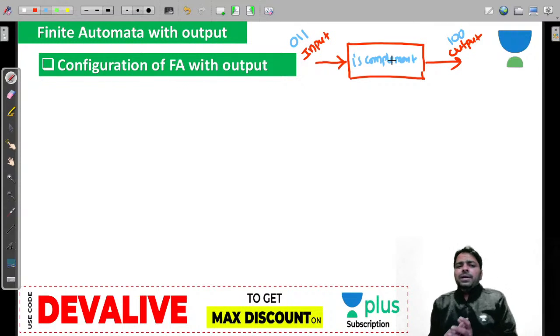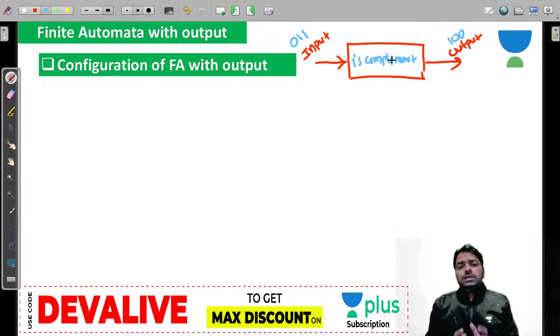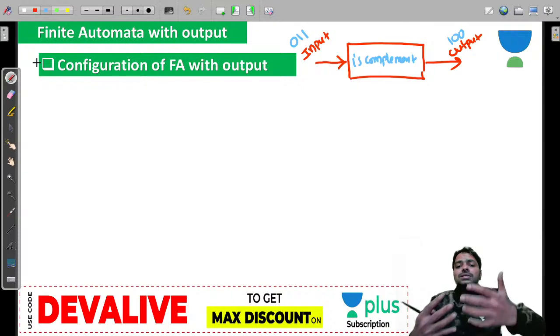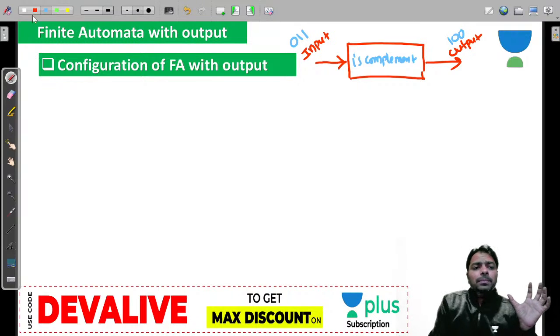So if you want to implement one's complement, two's complement, adder and subtractor, right? Even sequence detectors, sequence generators, this kind of machine is going to help you to implement such things. Even you can use it to produce the tokens of the lexical analyzer, and many more.